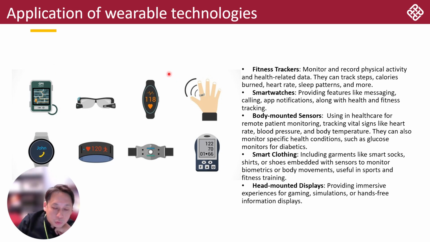Later on, the smartwatch also installed lots of different kinds of sensors. For example, you can use the smartwatch to trace your heartbeat, and different kinds of biometric markers of your body. I would say that is the second generation of the wearable device.